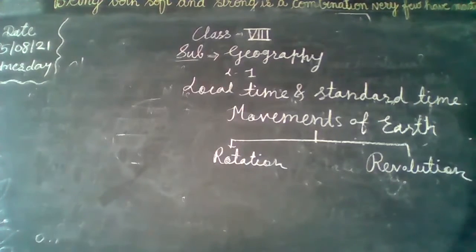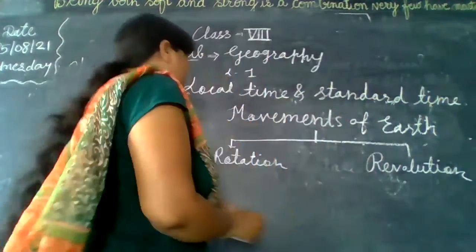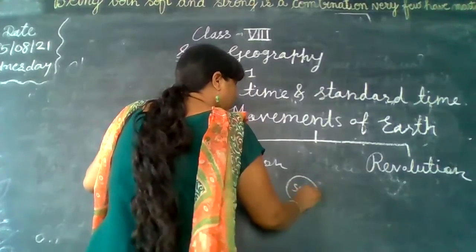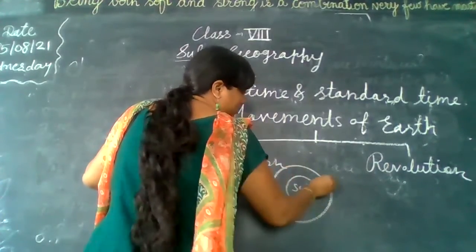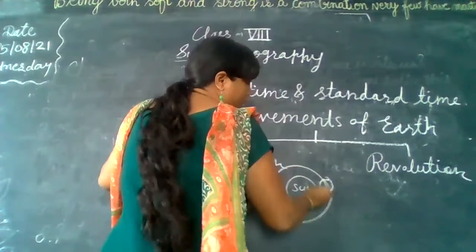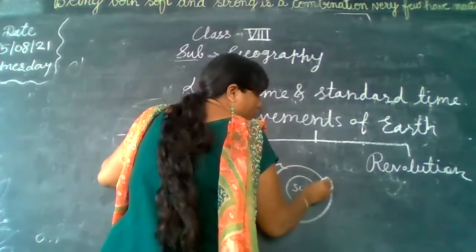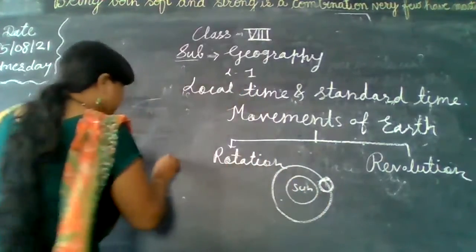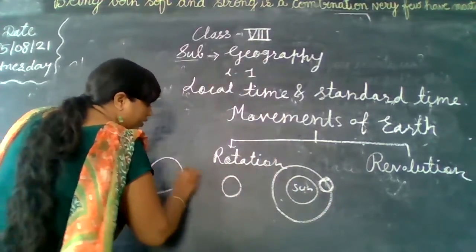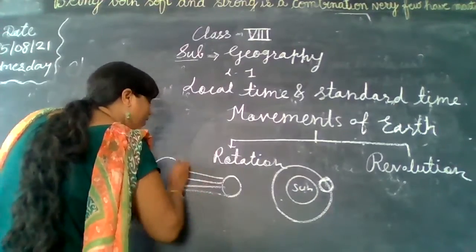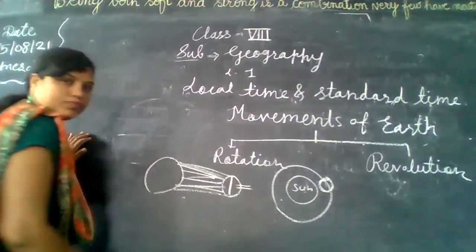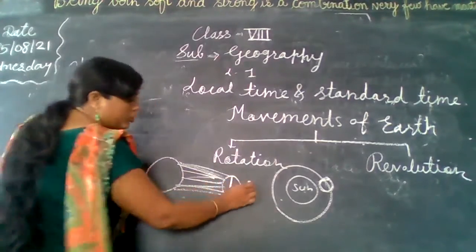Now we will understand the importance of rotation and revolution. Okay. Now see, what is the effect of rotation? See, this is the sun and the earth moves around it. It not only rotates around itself, it also moves around the sun. Now look, these are the sun rays, this is the sun and this is the earth. Tell me, this much portion is getting light from the sun, this only. But what about this portion?